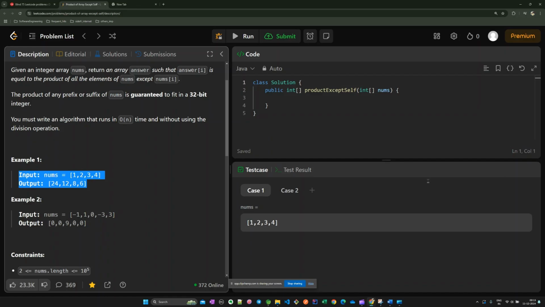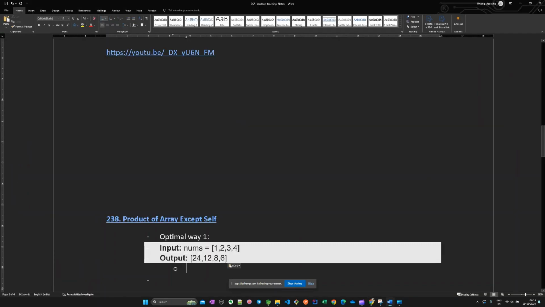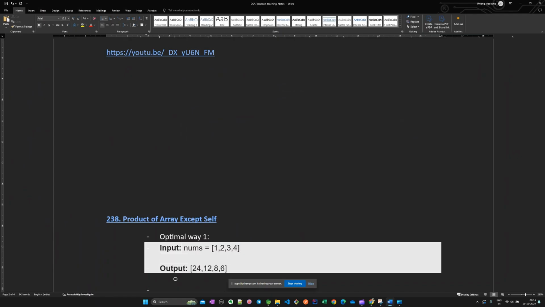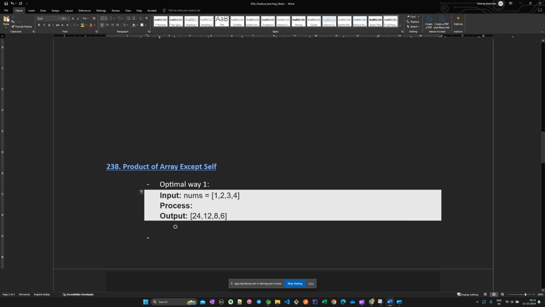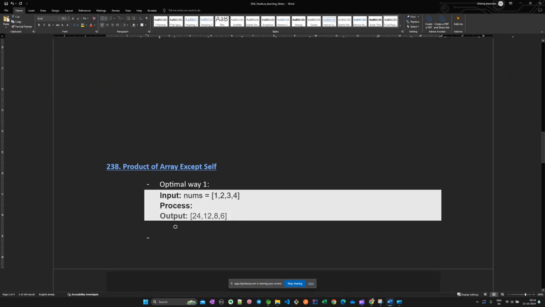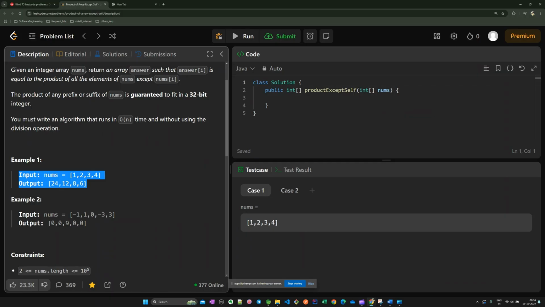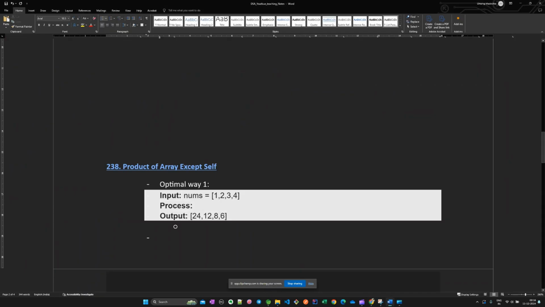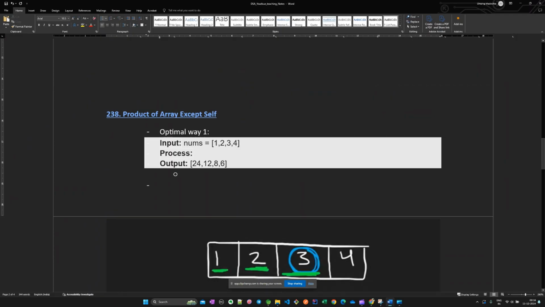Let me copy this example. I want to make you understand in a very basic and desi way, so that you inculcate the solution, not just see the solution and mug it up. Okay. So basically we have this input, we want this output, what process do we need to do to get this output. This question would not be as easy as the three other questions we did in Blind 75, because it is somewhat a medium question, and it would take some more time for me to make you understand.